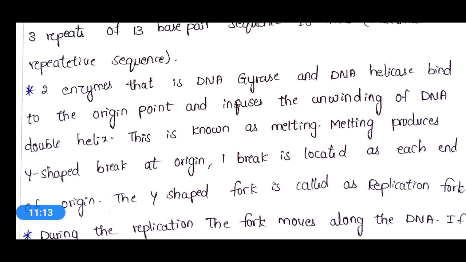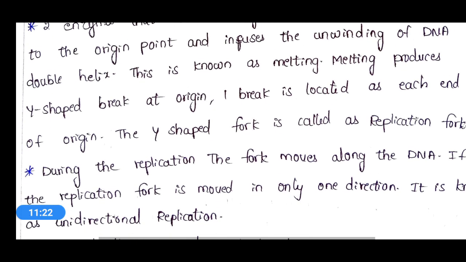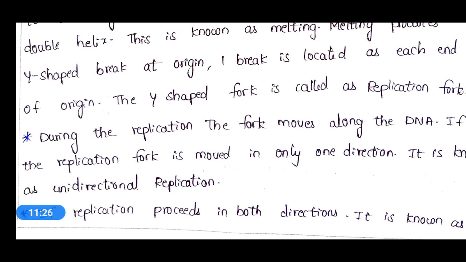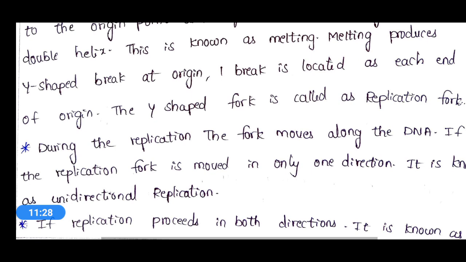Melting produces a Y-shaped break at the origin, and the break is located at each end of the origin. That means because of this melting process, a Y-shaped break at the origin will be formed.